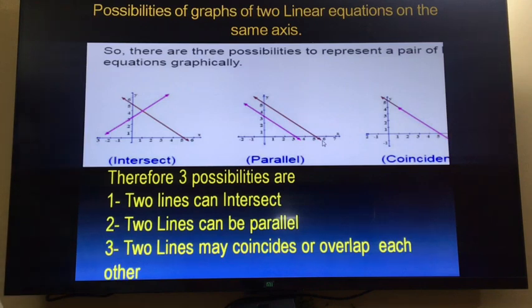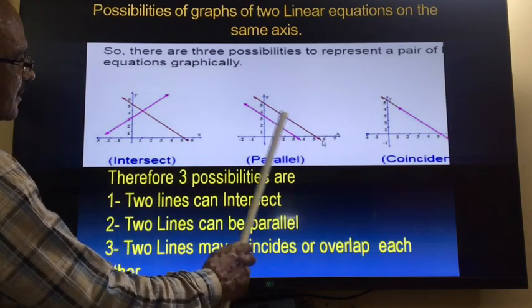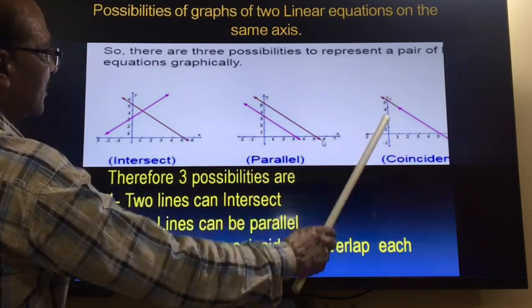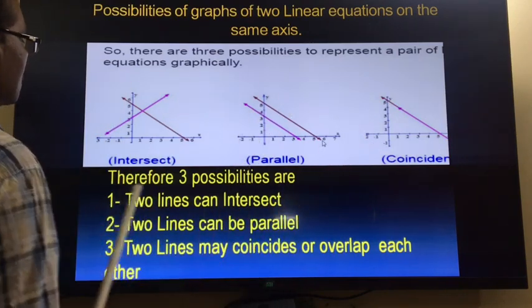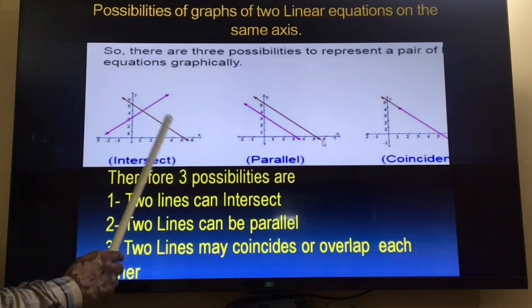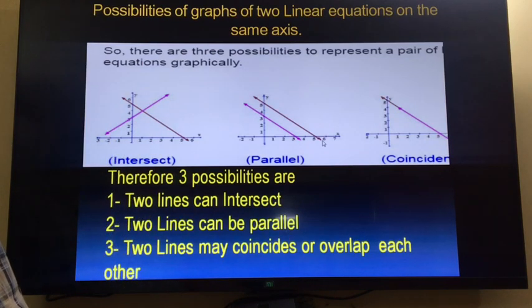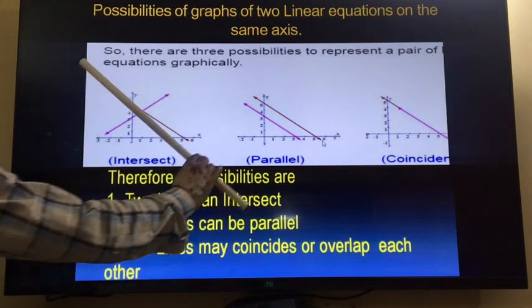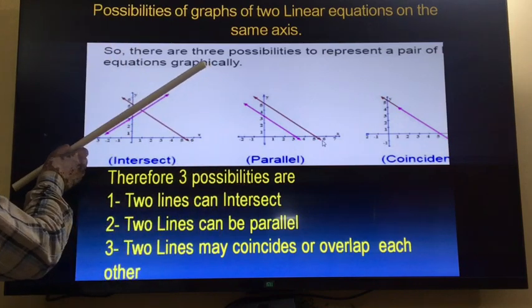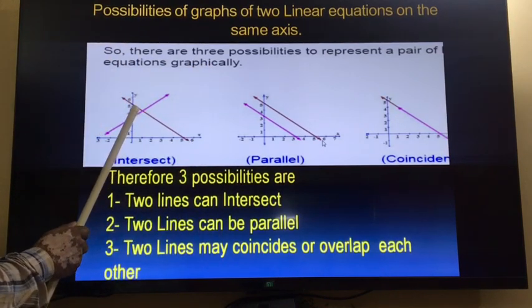Now after that, what are the possibilities of the graphs of two linear equations if we are plotting them on the same axis? So these are the two axes, x-axis and y-axis. So there are three possibilities. First, there are two lines because there are two equations, so you will plot the graph of two equations on the same graph. The first possibility is one line may come like this, and the second equation's graph may come like this. So the two equations are cutting at one point.